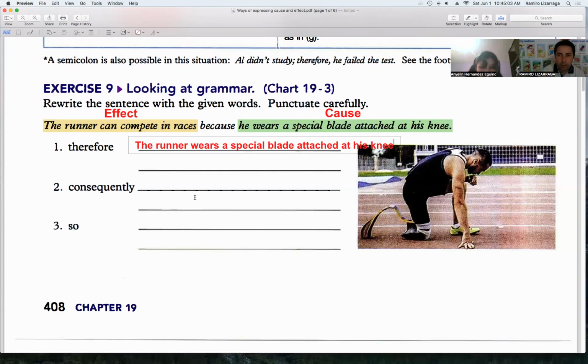Give me one second. Okay. Semicolon. Semicolon, therefore, comma.